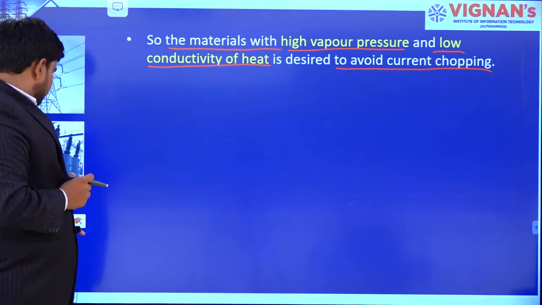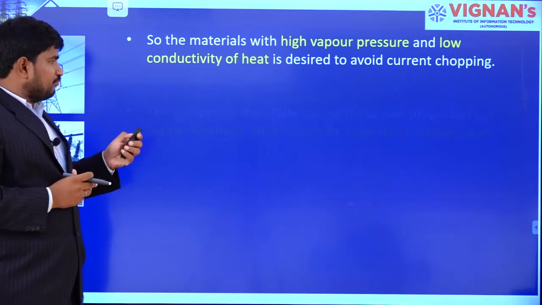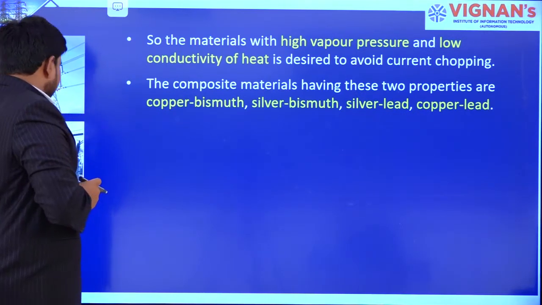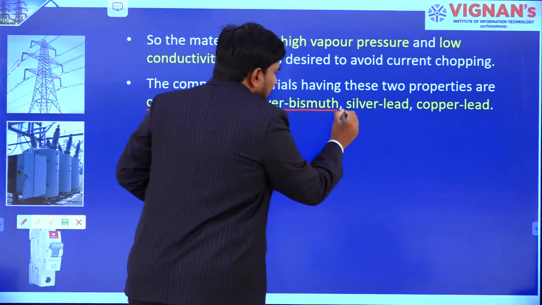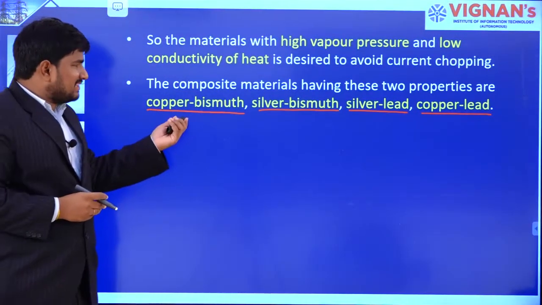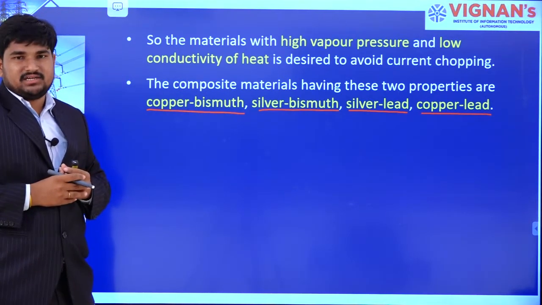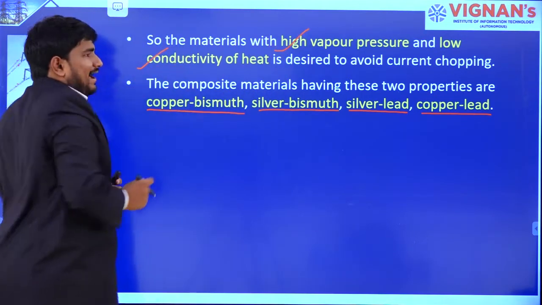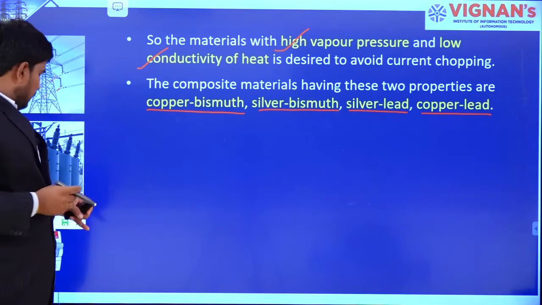These properties will be maintained by using composite materials. The composite materials are copper bismuth, silver bismuth, silver lead and copper lead. By using these four combinations, that means composite materials, we will get these two properties, which is high vapor pressure as well as low conductivity of heat, right.